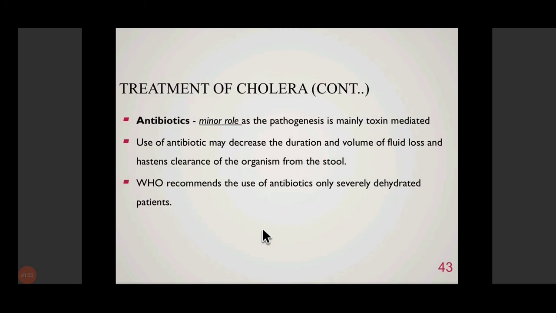Antibiotics have a relatively lesser or minor role to play because pathogenesis is mainly toxin mediated and the bacteria itself is self-limiting. It doesn't always live in the human body, it dies on its own. So antibiotics may be used only in severely dehydrated patients, where it helps in hastening the clearance of the organism from the stool.